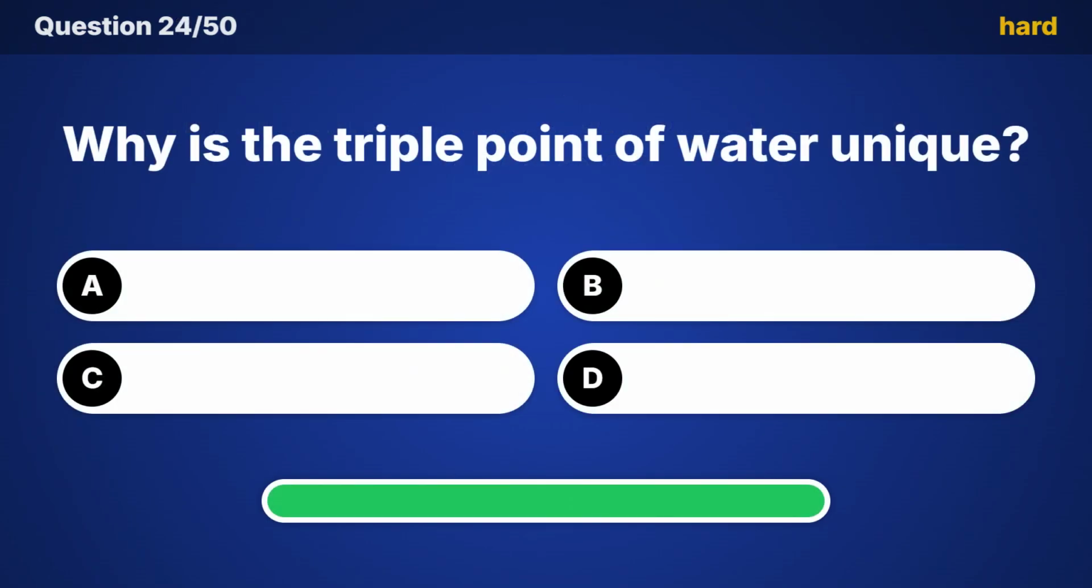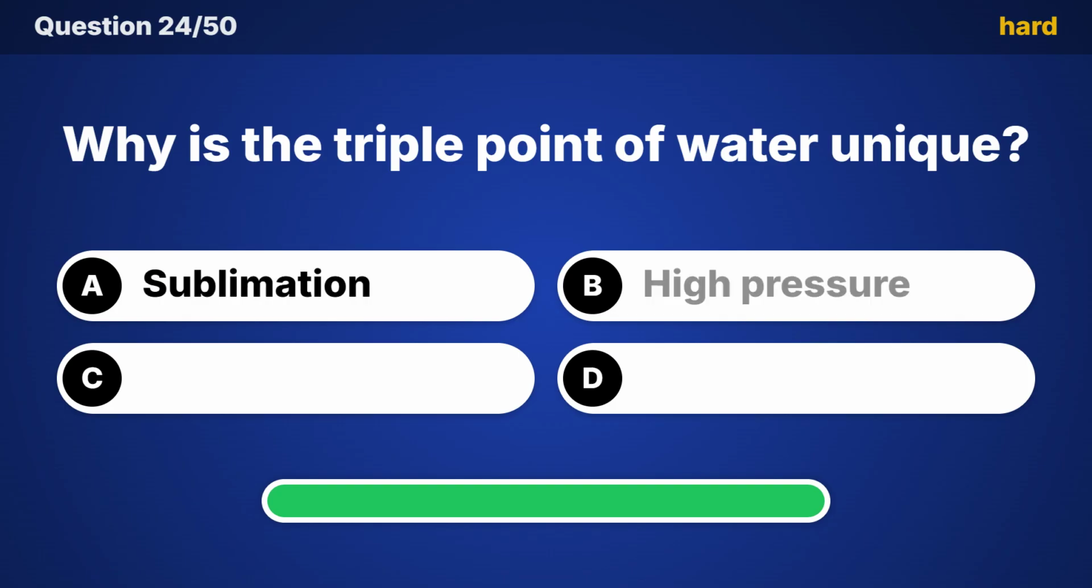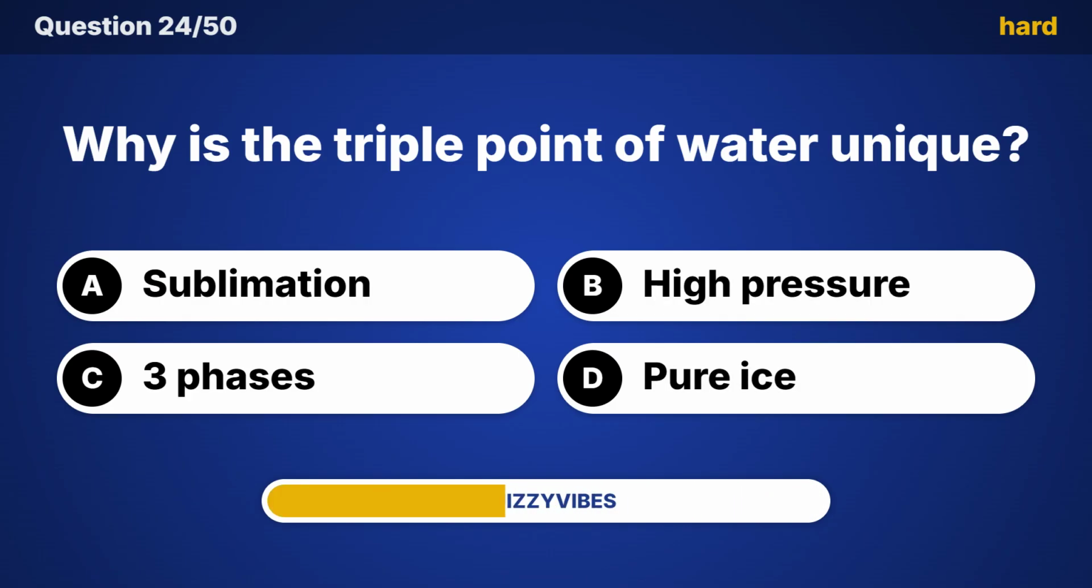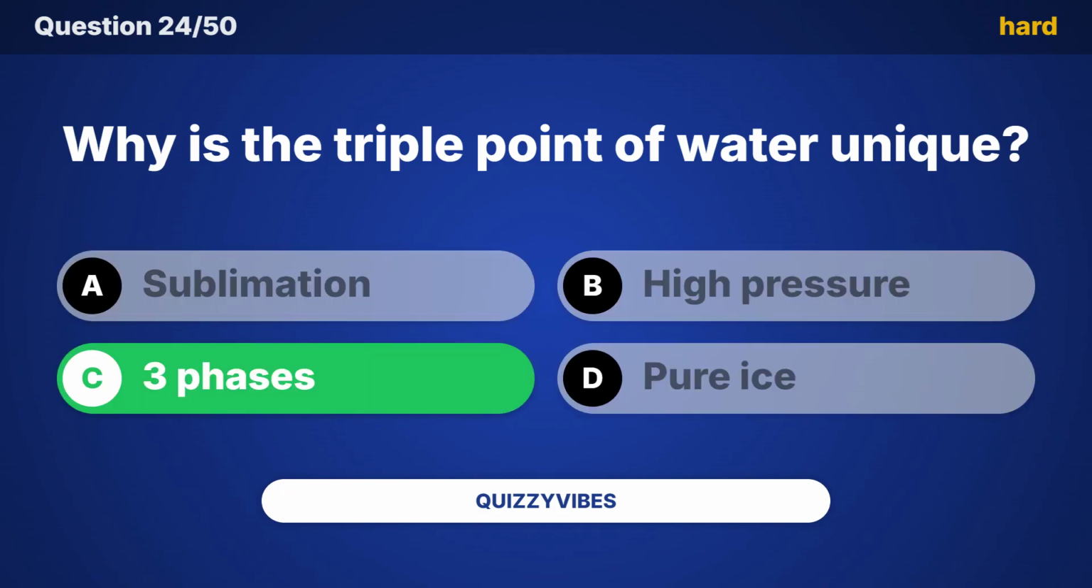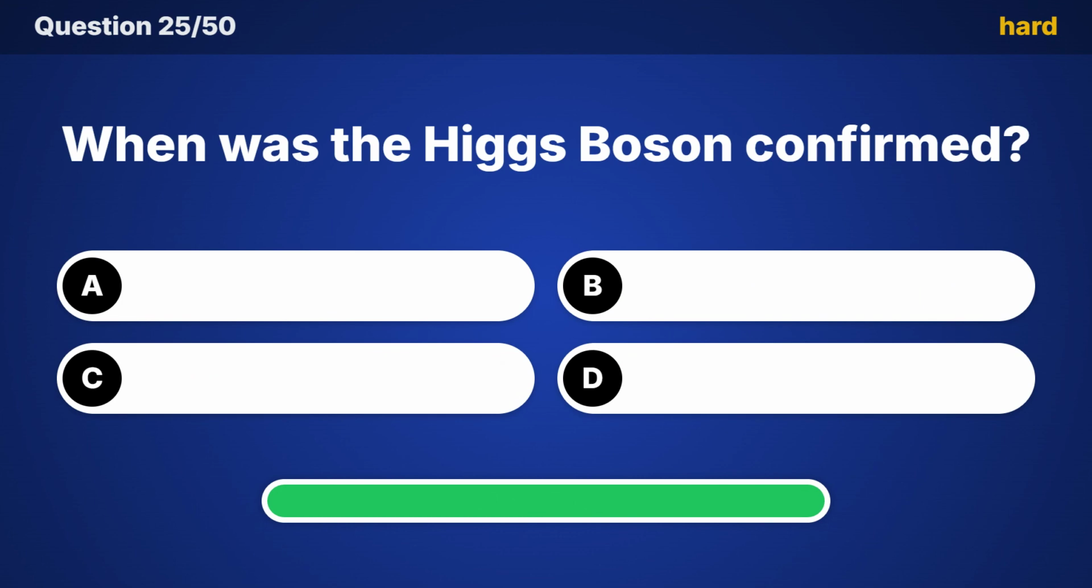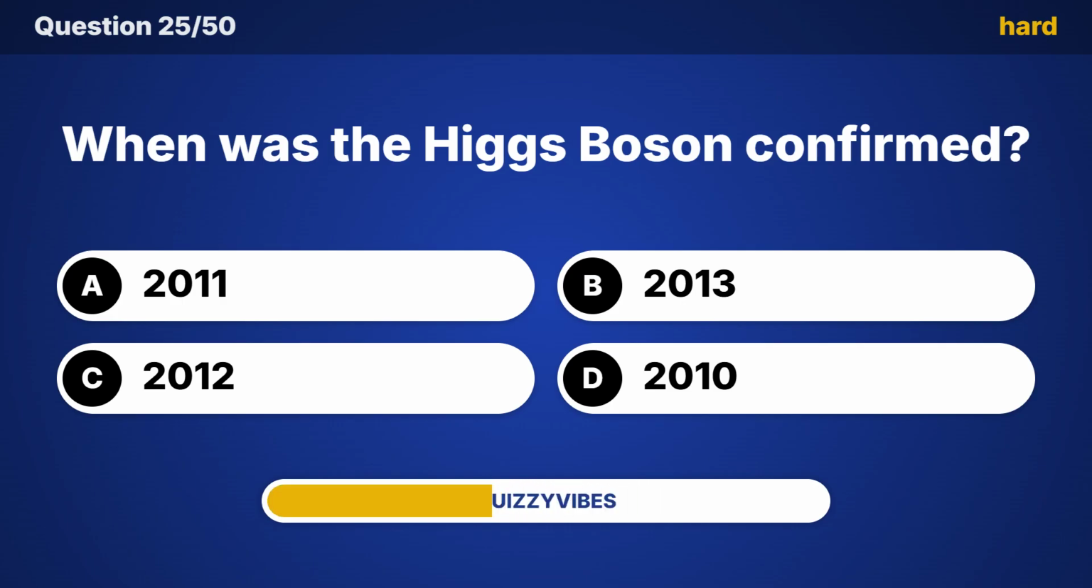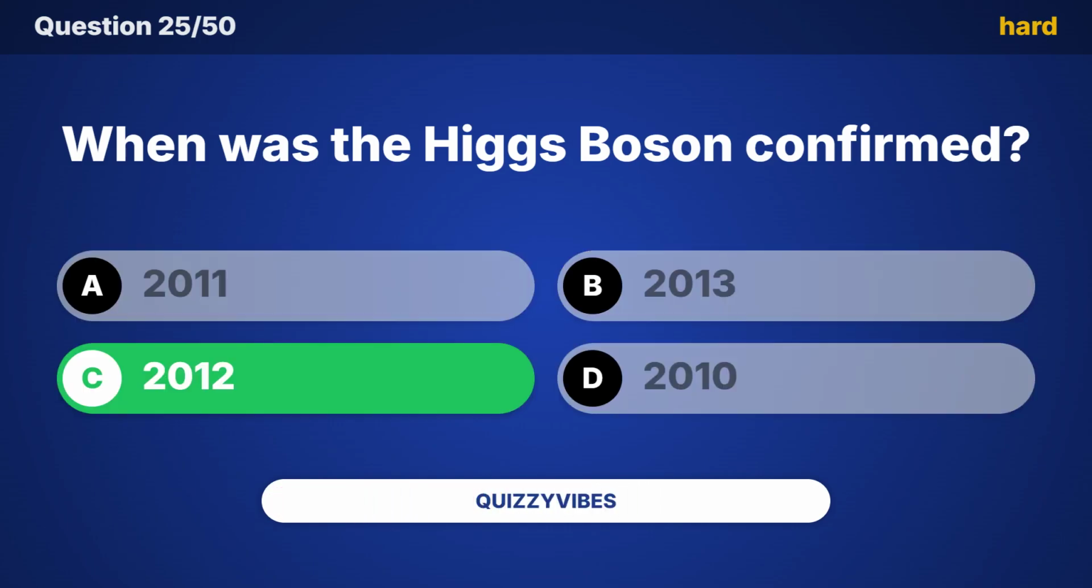Why is the triple point of water unique? Here is the answer. 3 phases. When was the Higgs boson confirmed? The correct choice is 2012.